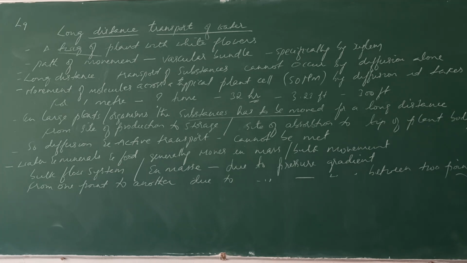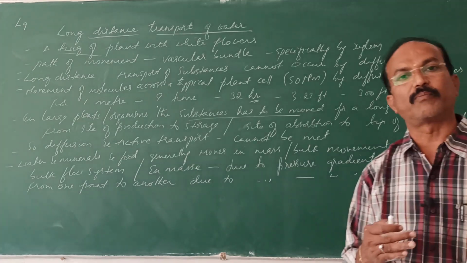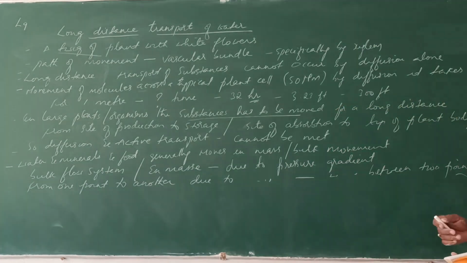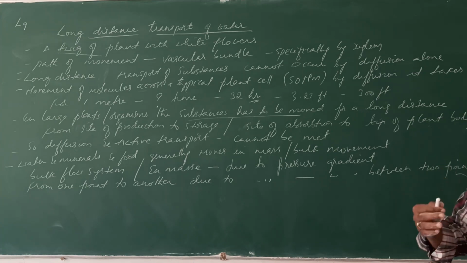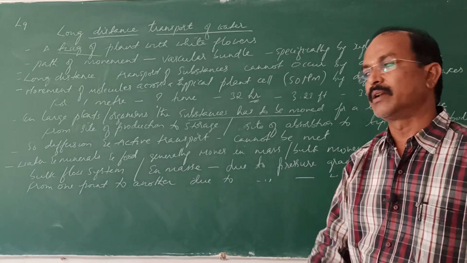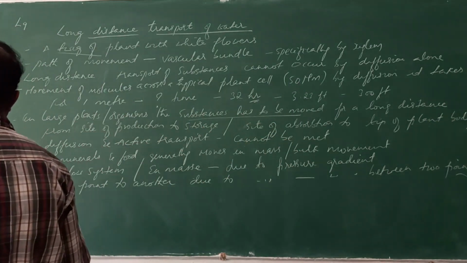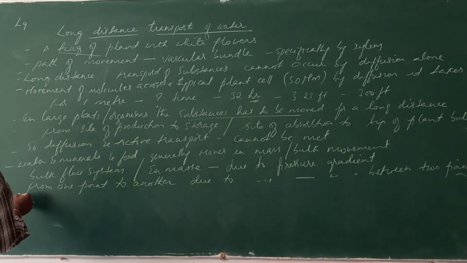That we will discuss in phloem transport. We will discuss the phloem flow, the pressure flow hypothesis. One hypothesis, you will come to know about this, from higher pressure to lower pressure, and from the roots to the tip. So there is higher pressure here, lower pressure here. So the pressure between these 2 points makes the movement of water or food in bulk transport. So that pressure gradient is there, no?